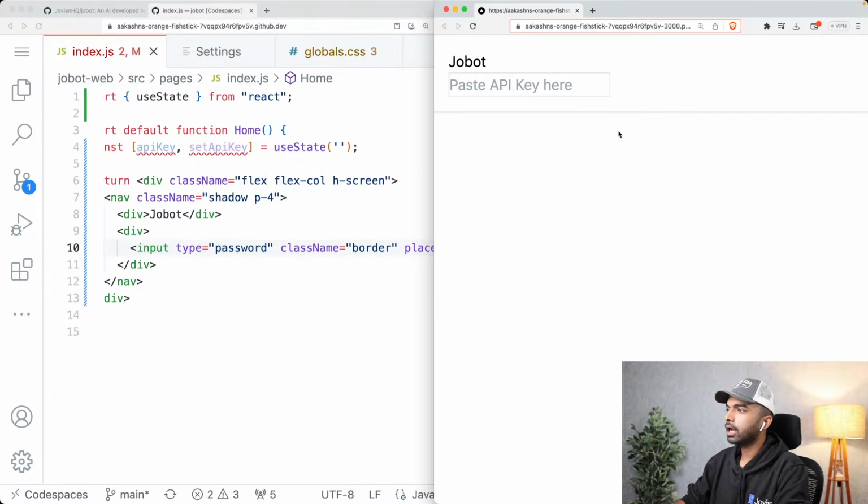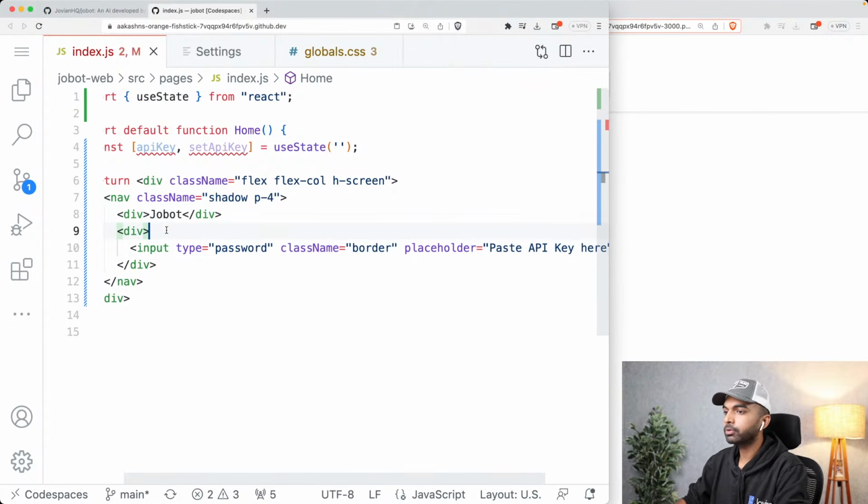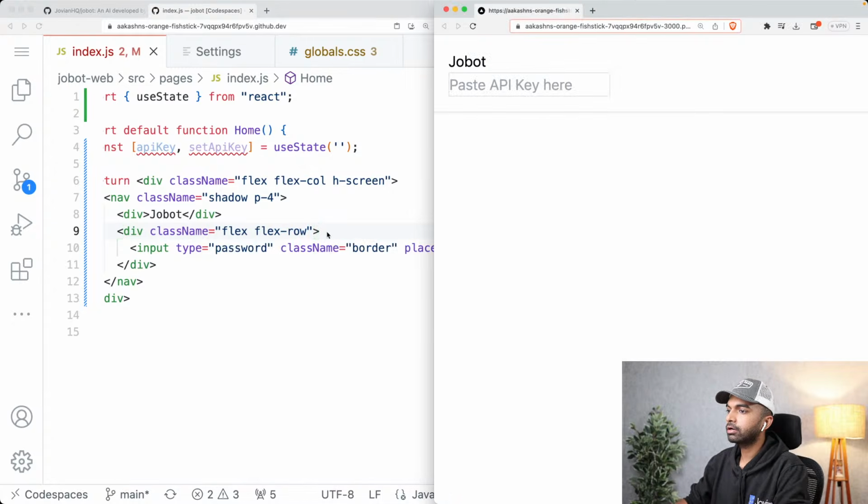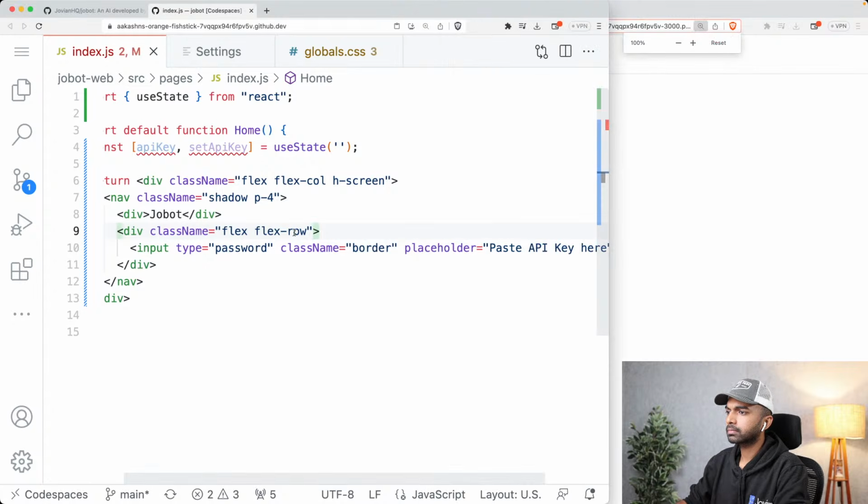Yep. So now these two things are showing up one below the other, and I want them to show up side by side. So I'm just going to turn the container around these into a flex row. Once they're turned into a flex row, let's zoom out here and reload. Okay, not this. So the container for both of these is what needs to become a flex row.